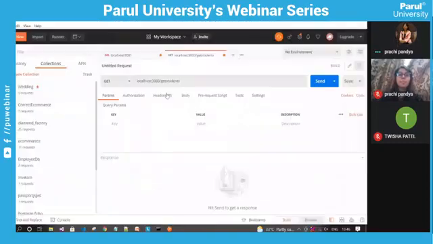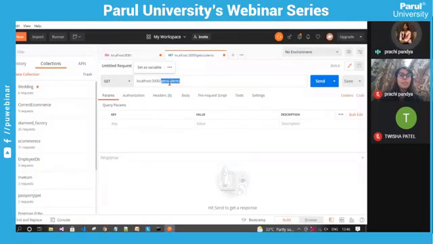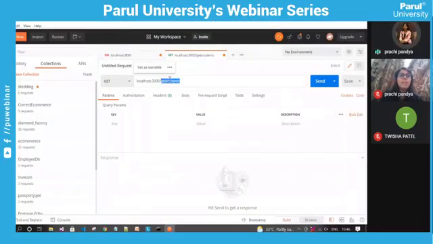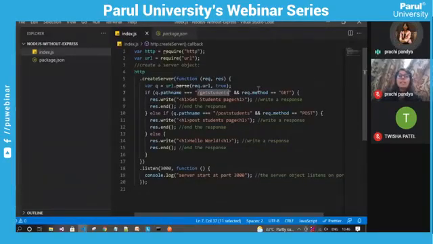So here I am trying to call the get students API, right? Whenever a request comes to the server, we are checking that particular request and its path name. The path name will be get students, as we are calling get students here. And we are checking the request type also, like request.method equals GET. Yes. Then we are sending the response like res.write, and whatever response we want to send we pass into this bracket, and we end the response with response.end.